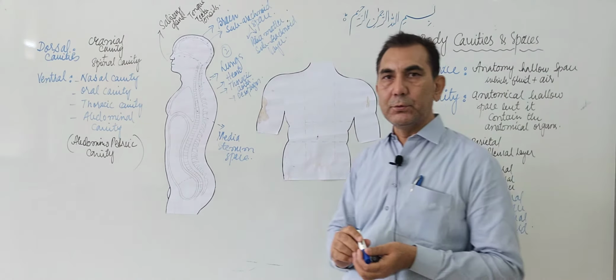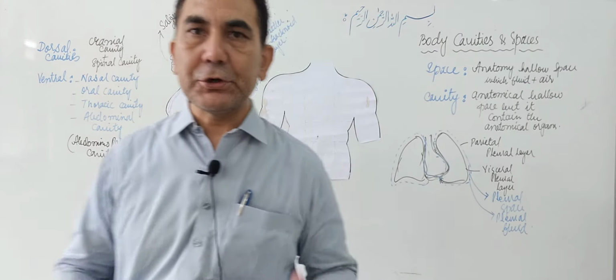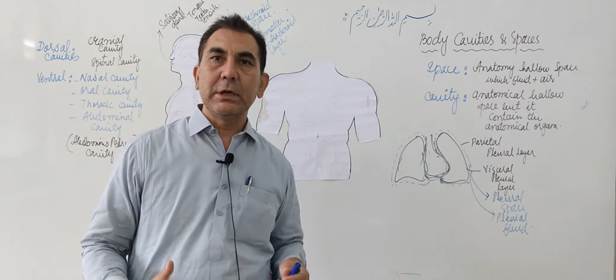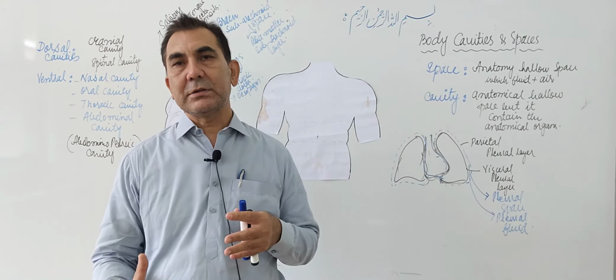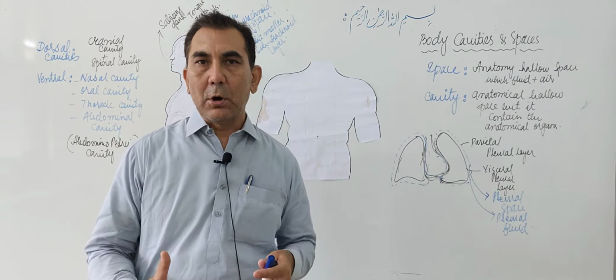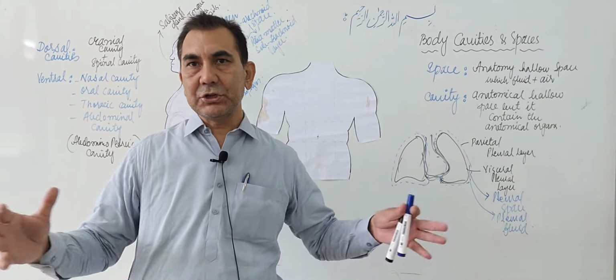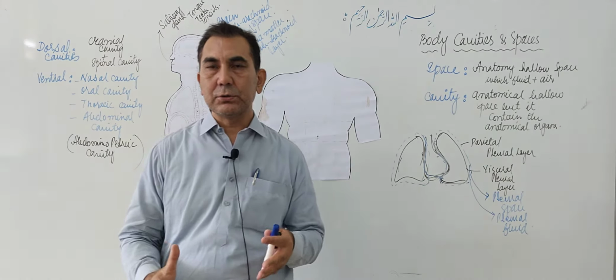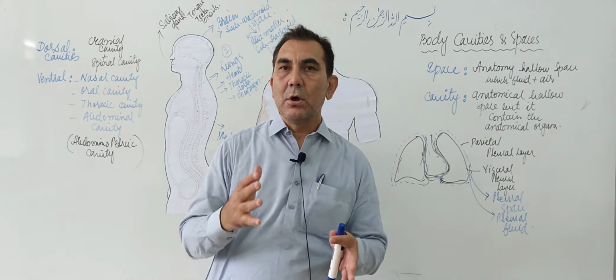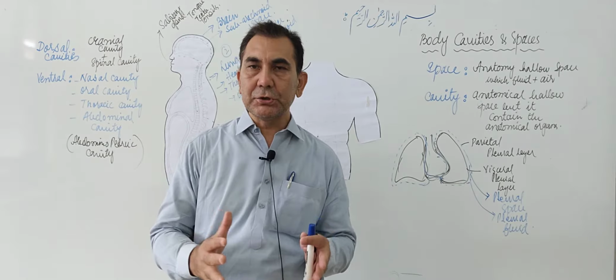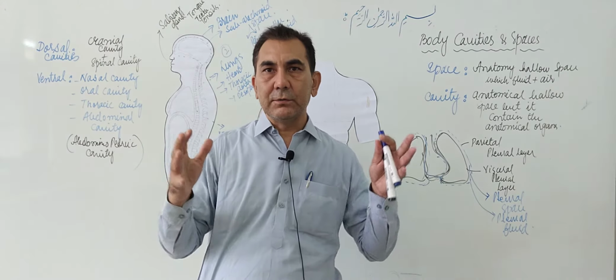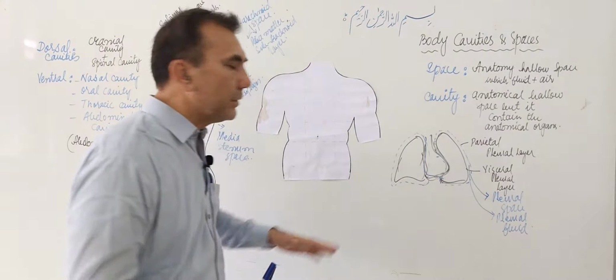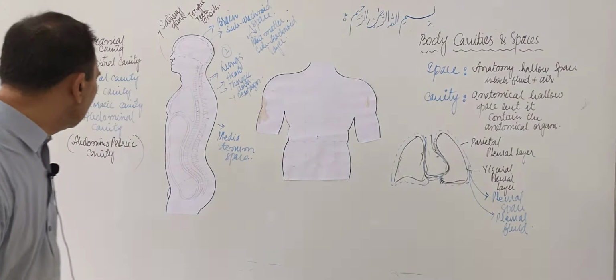This pleural fluid protects the lungs from external shock, and it also helps in the inhalation and exhalation mechanism of breathing, and it protects the lungs from friction inside the thoracic cavity during breathing.